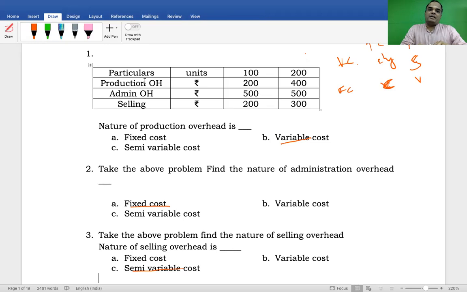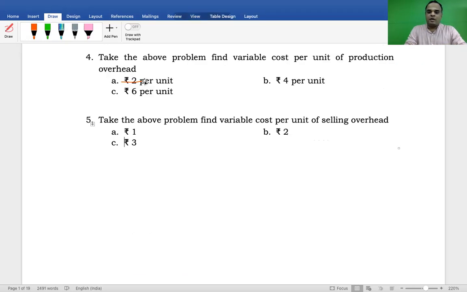With respect to semi-variable cost, the formula for variable cost per unit is equal to change in cost divided by change in number of units. What is the formula for variable cost per unit? Change in cost divided by change in number of units. Are you with me or not? Therefore, variable cost per unit is equal to change in cost divided by change in number of units.